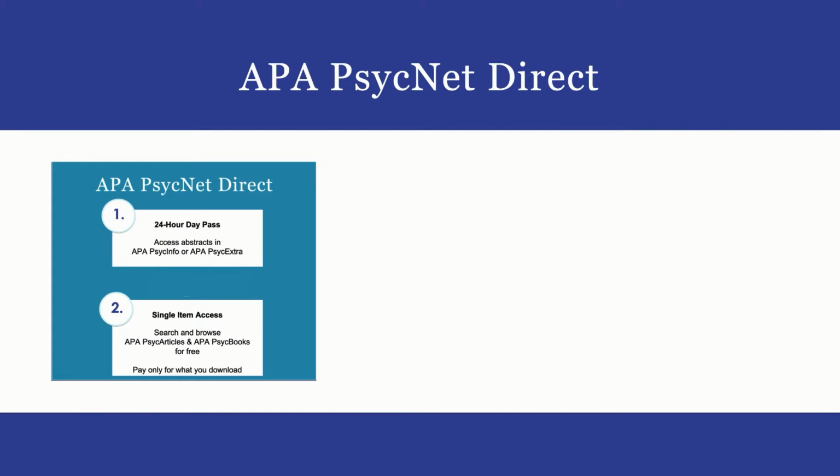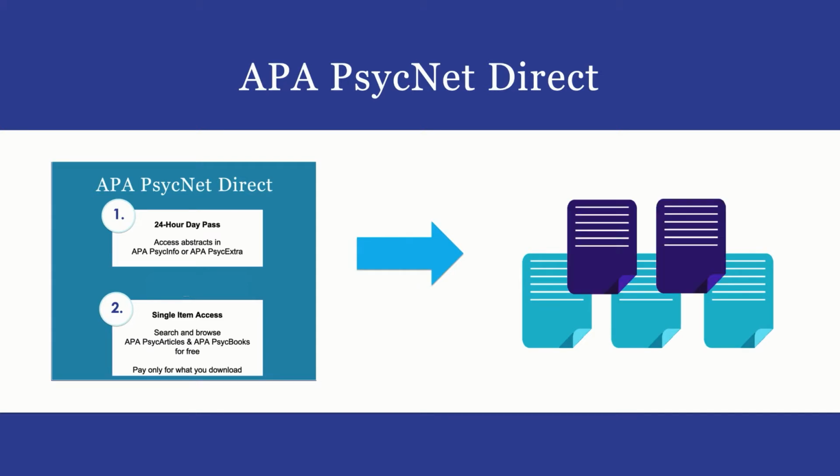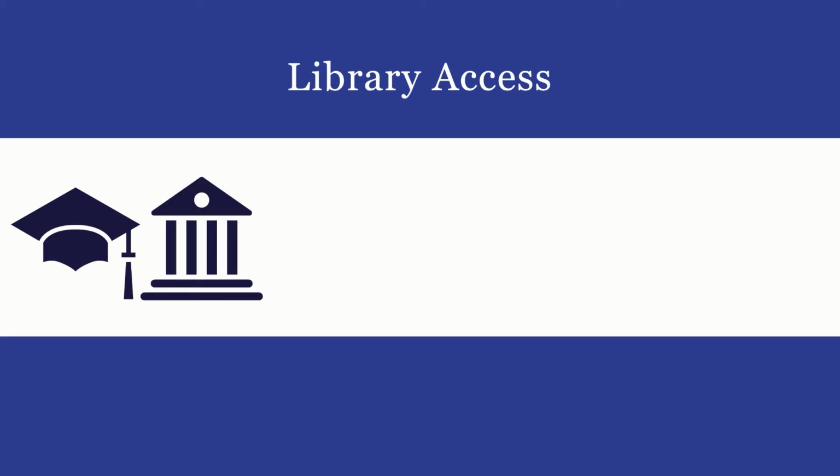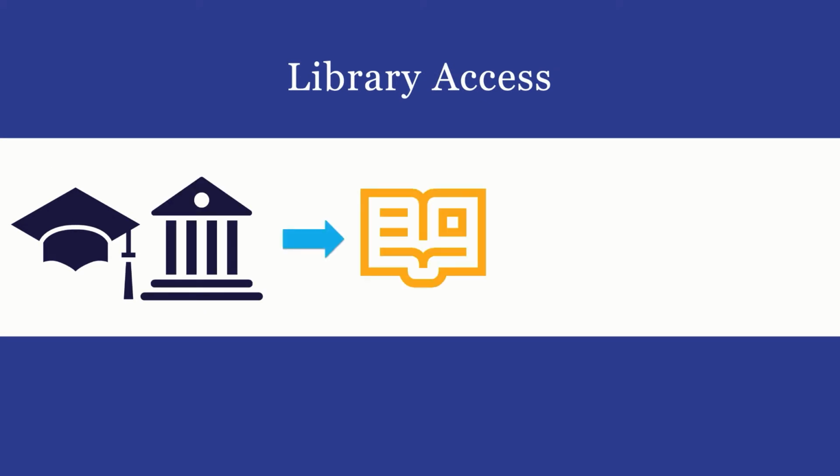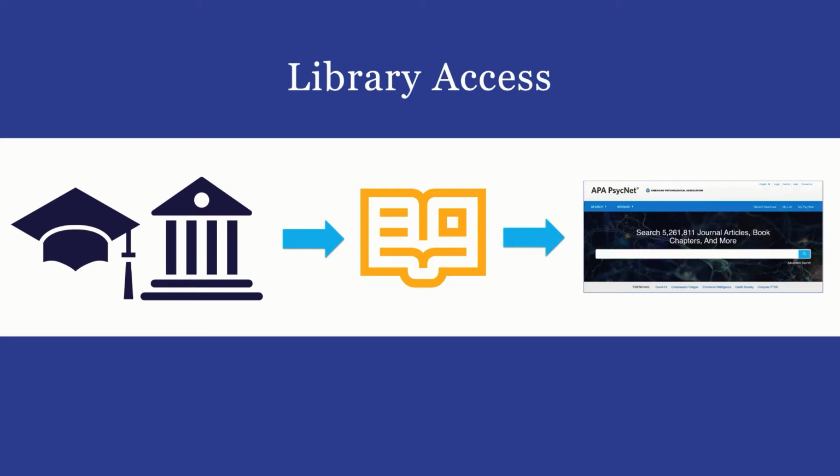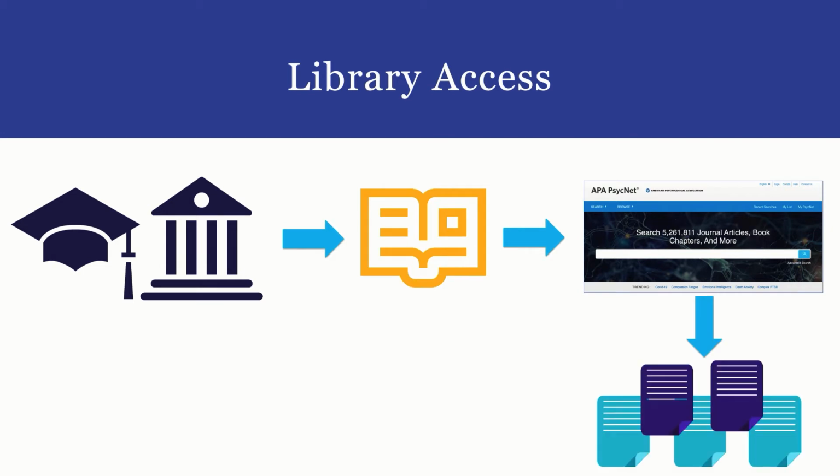Welcome. In this video, you'll learn how to use APA PsycNet Direct to purchase single journal articles and book chapters that are published by APA. If you're affiliated with a university or research institution, first check with your library to see if you already have access to APA databases and content. You may be able to download the journal articles and book chapters you need for free through your library's website.